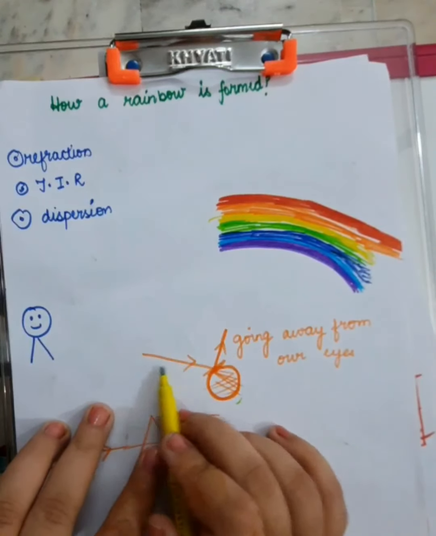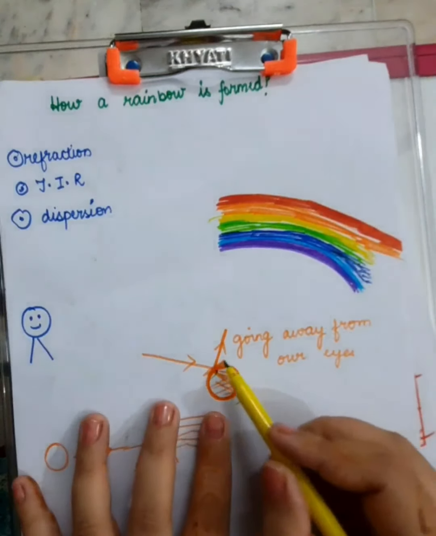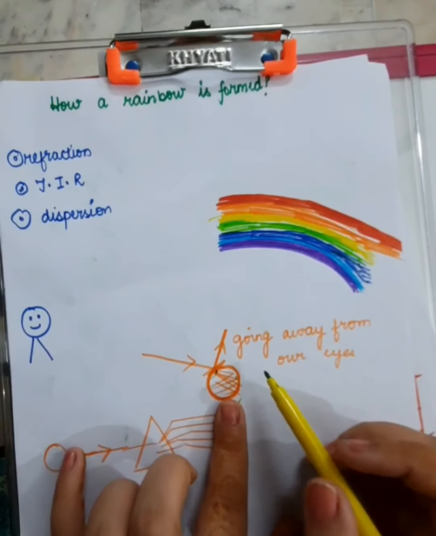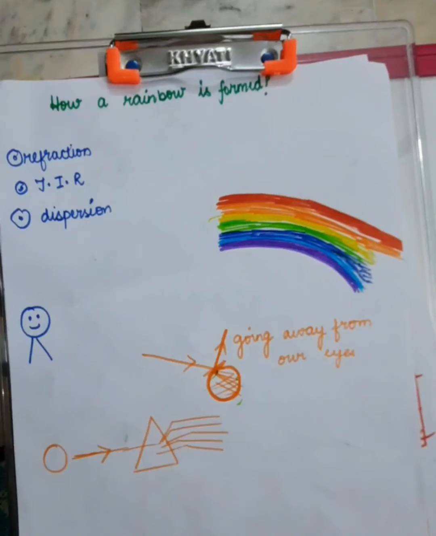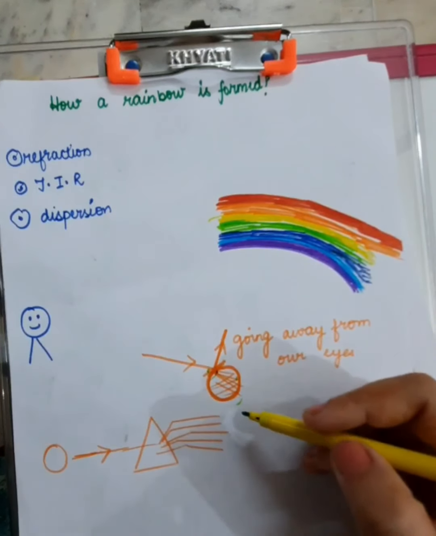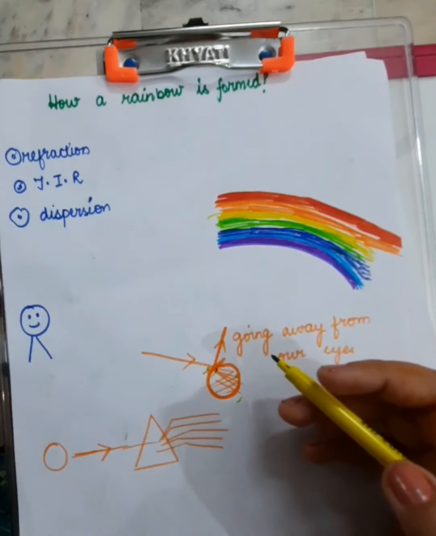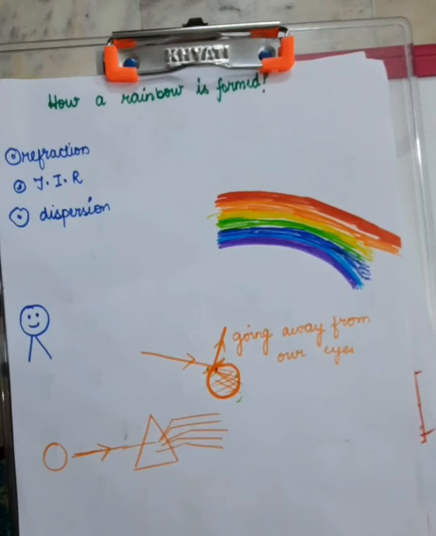Anyway, when white light, the sunlight, comes on the interface of air and a water droplet, there are two things that are bound to happen. A part of that white light will be reflected back, and a part will go inside the water droplet. The part which will be reflected back is going away from your eyes, so you need not bother about that.